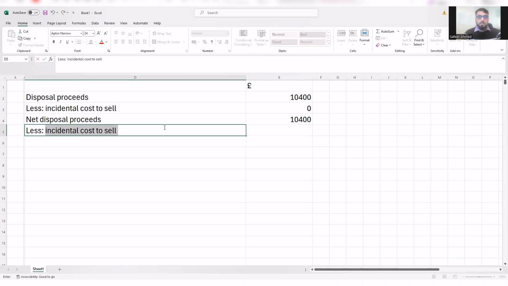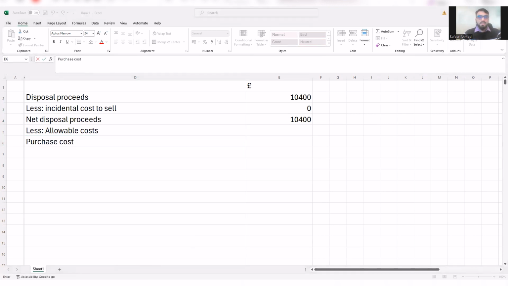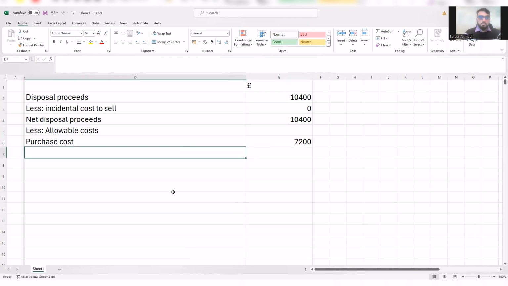And then what we do, less allowable costs. Part of the allowable costs will be purchase cost, which is again given to us, and that is 7,200. And also any incidental cost, or incidental buying cost, you can call it as well, which in this case is auctioneer's fee.